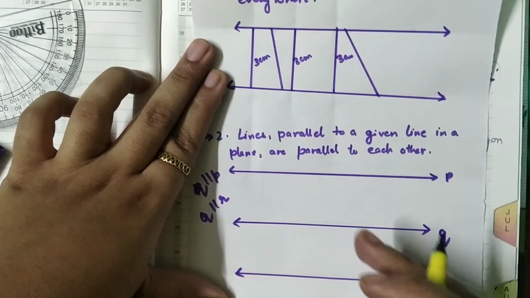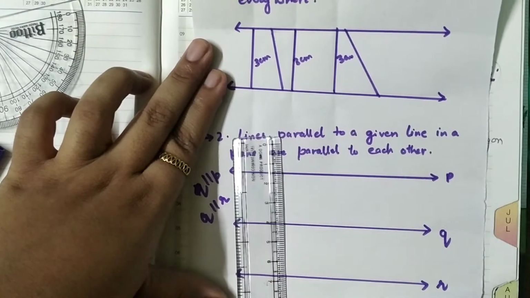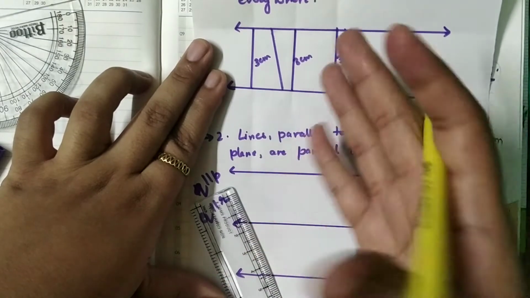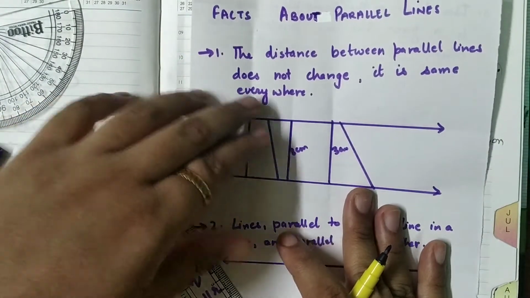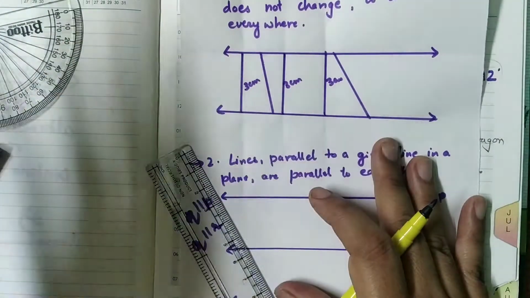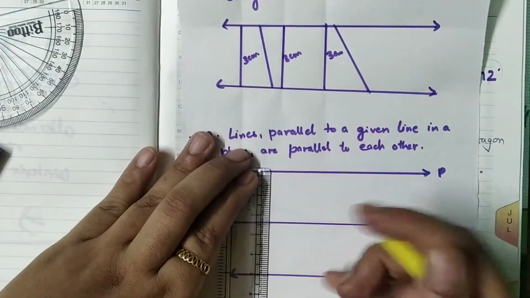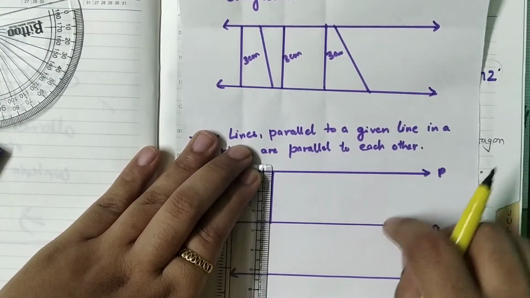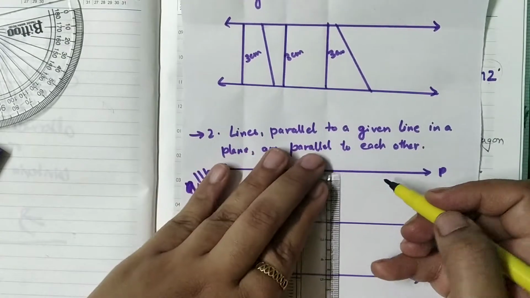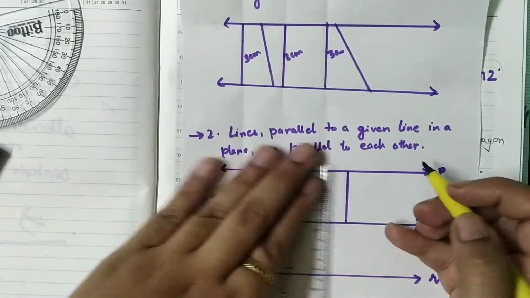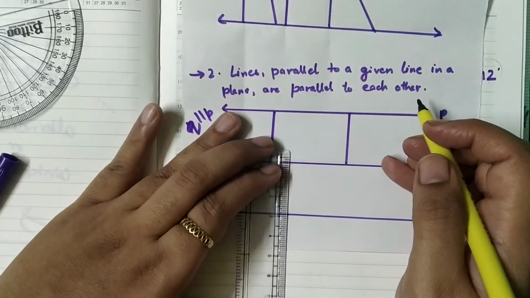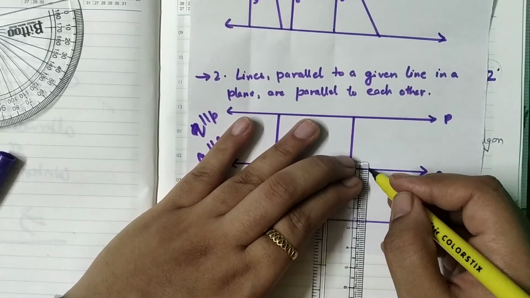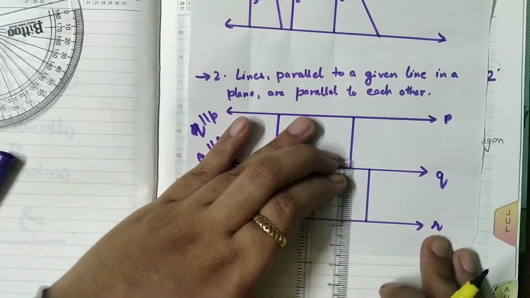How we will show that? The basic definition of the parallel lines is the distance between them remains same everywhere, that we did in our fact 1. So we will check from that particular fact. This distance should be 2.5 everywhere because these two sides are parallel. I observe this is 2.5. And here also if you check the distance, this is 2.5, because P is parallel to Q and Q is parallel to R.